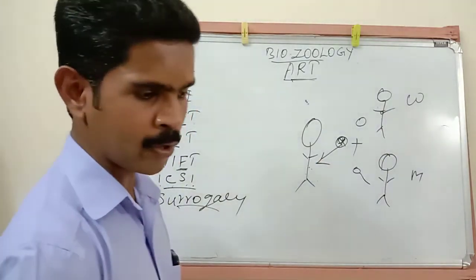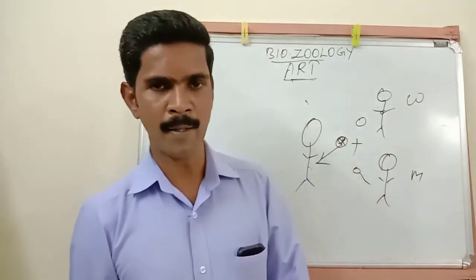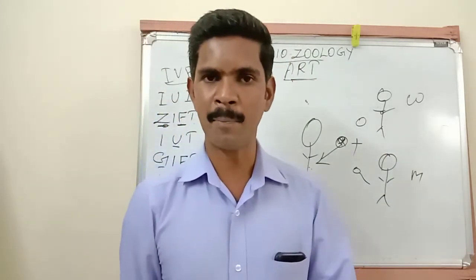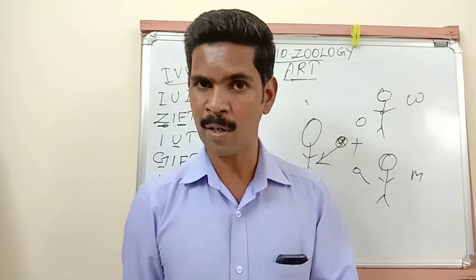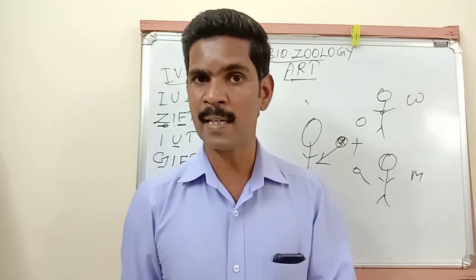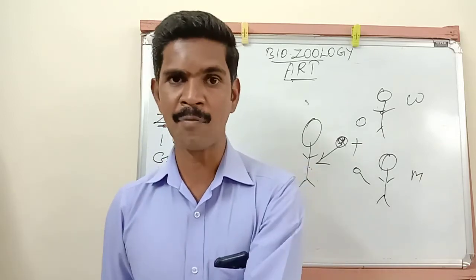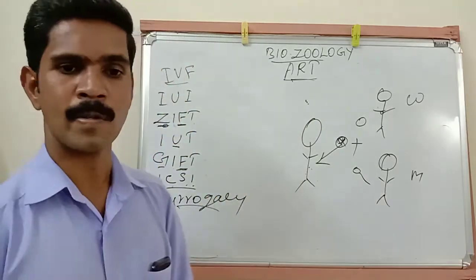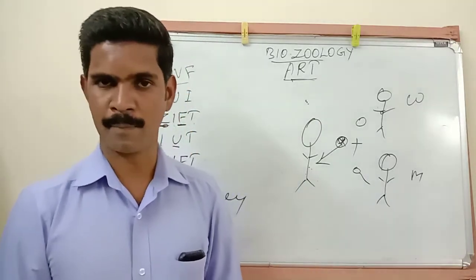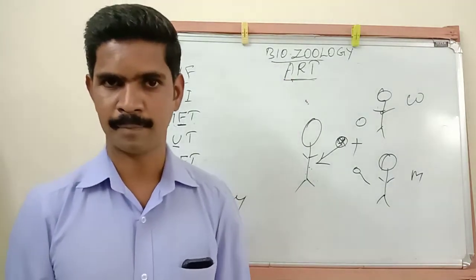Once again, I repeat the meaning. Surrogacy is an agreement given by one female who is ready to carry the pregnancy for another female. Here the other female is the parent of the newborn baby. So it is called surrogacy. I hope you all understood all these ART methods.